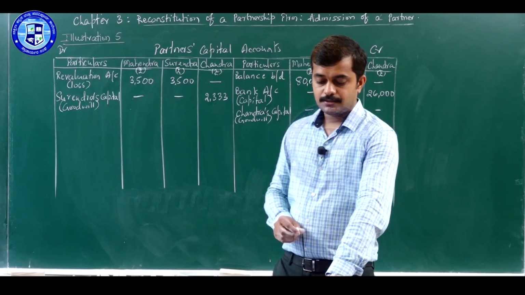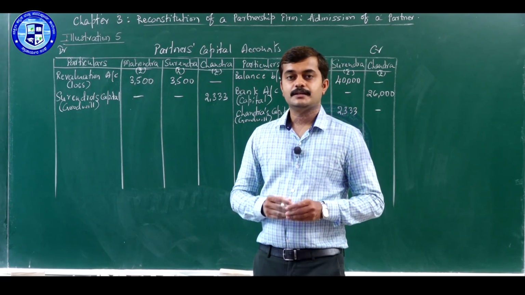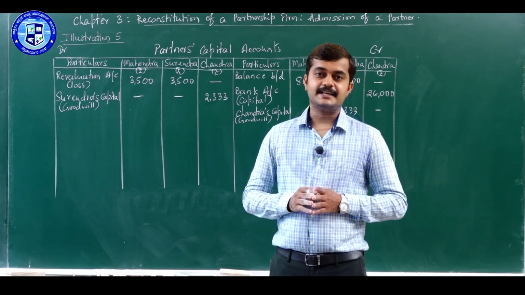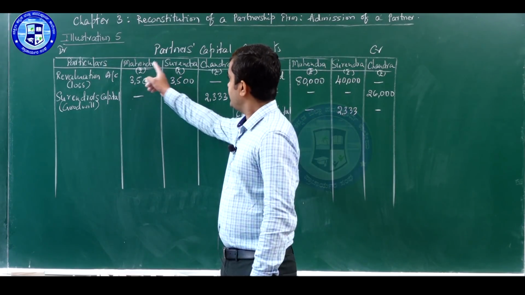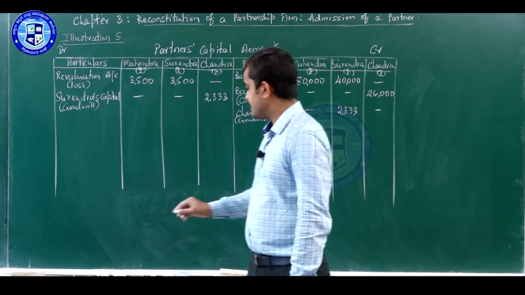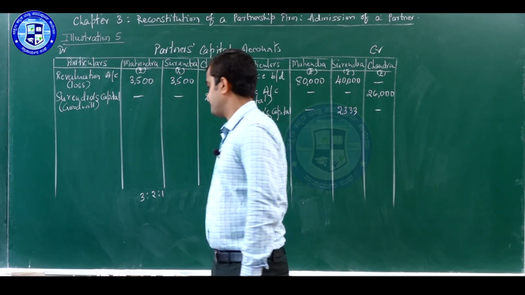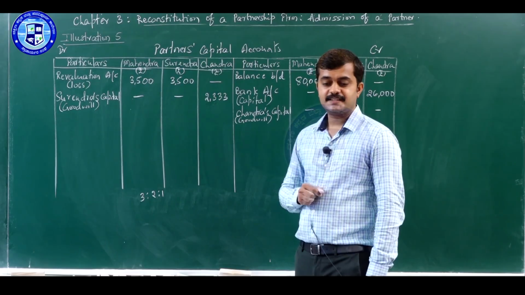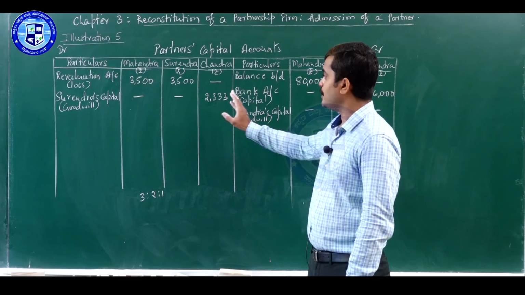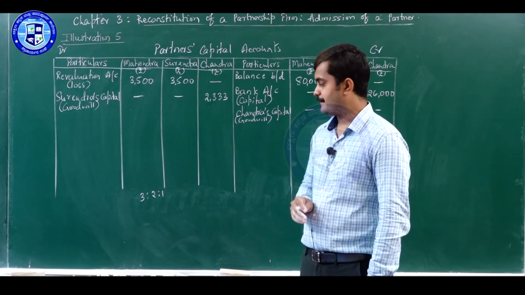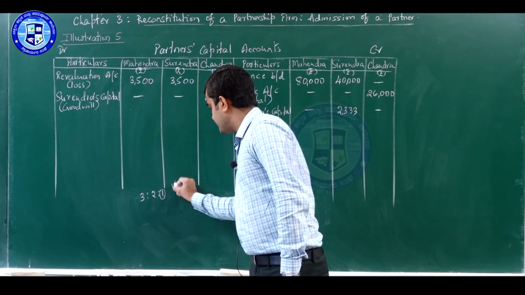After this, let us look at adjustment number 5, which is adjustment of capitals as per new profit sharing ratio of all partners. In this case, Mahendra, Surendra, Chandra are partners and their new ratio is given, that is 3:2:1. We have to adjust capitals of all partners according to the capital of a new partner and his share. So, what is the share of new partner Chandra? That is 1/6.